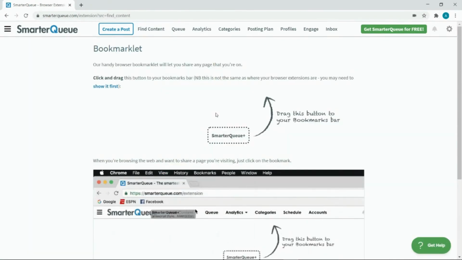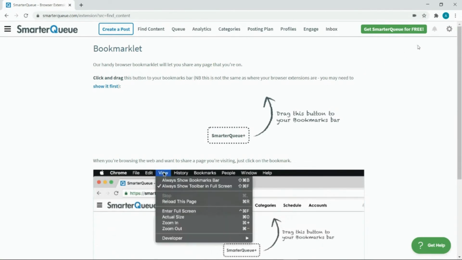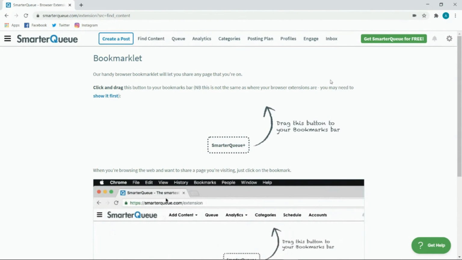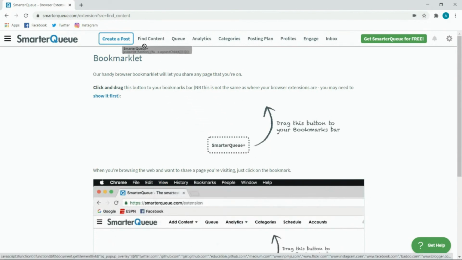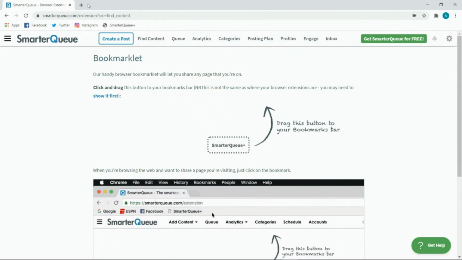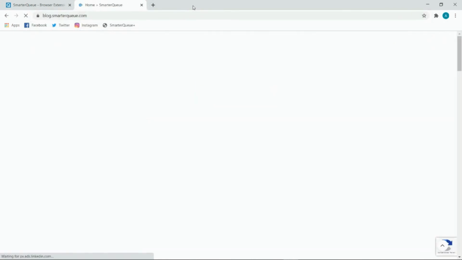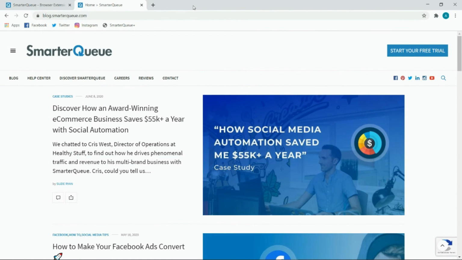Make sure that your Bookmarks or Favorites bar is set to Always Show so you can add the Bookmarklet extension. Next, simply drag the SmarterQueue Plus button to your Bookmarks bar. Now that you have the Bookmarklet added to your browser, you can use it to create a post from any website you're visiting. To do so, all you need to do is click on the SmarterQueue Bookmarklet.